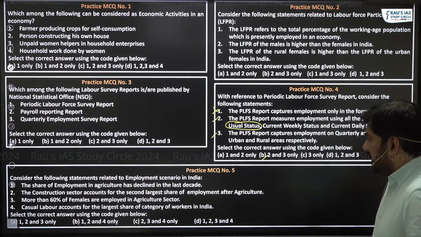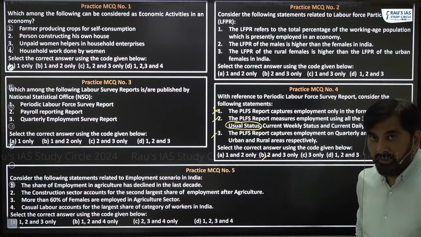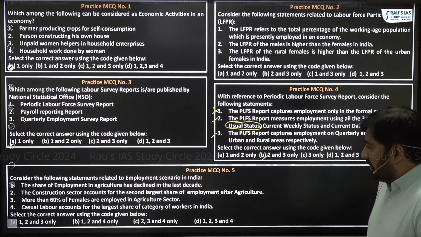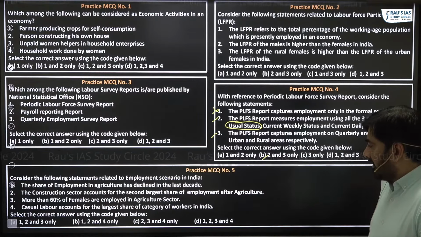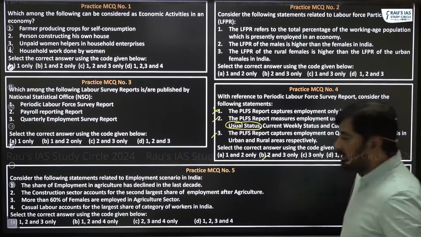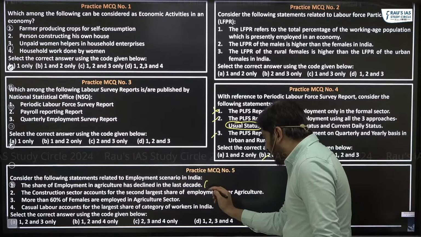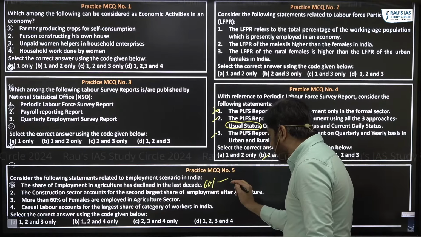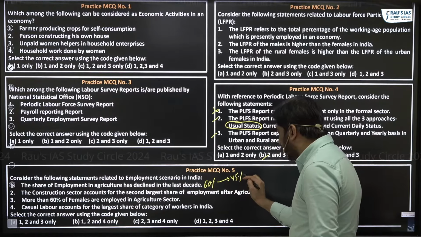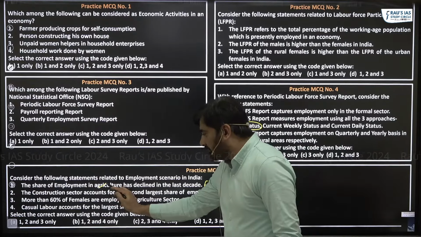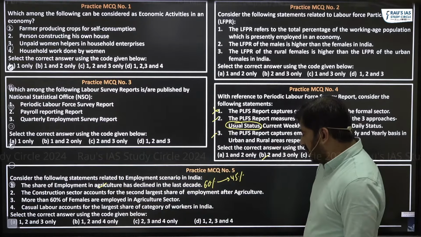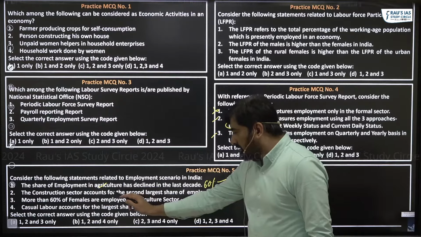Consider the following statements related to employment scenario in India. The share of employment in agriculture has declined in the last decade. Yes, it has declined from 60% to 45%. This is correct. The construction sector accounts for the second largest share of employment after agriculture.